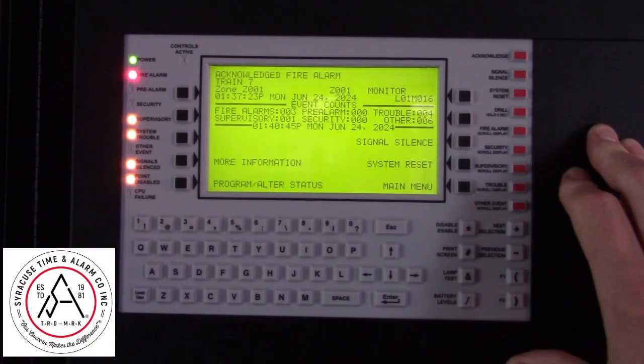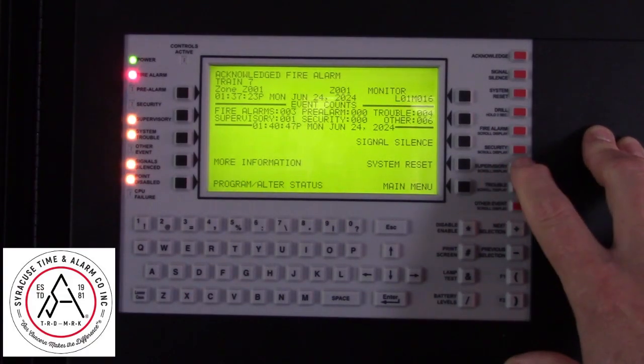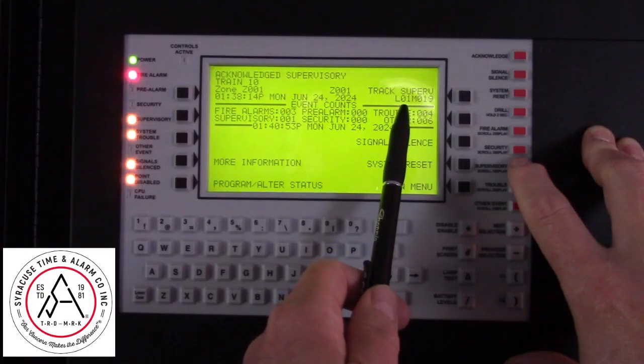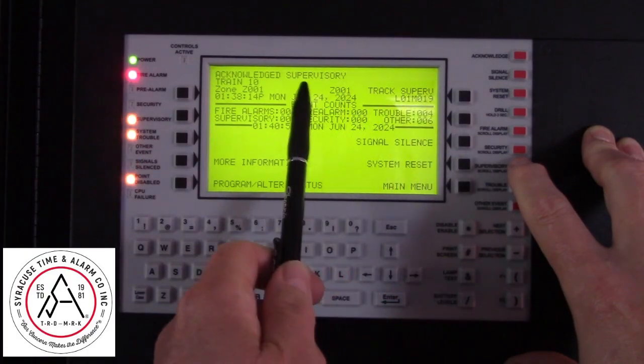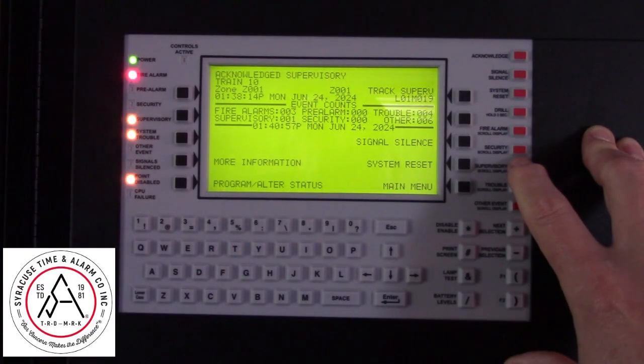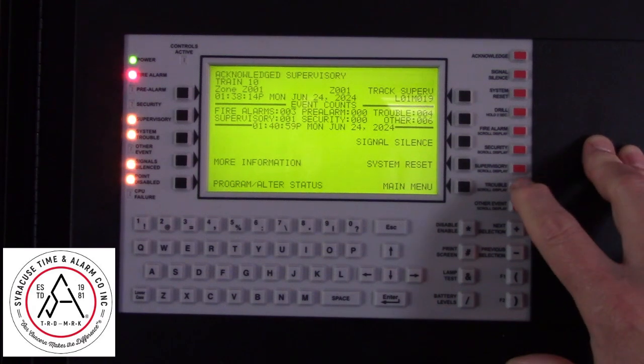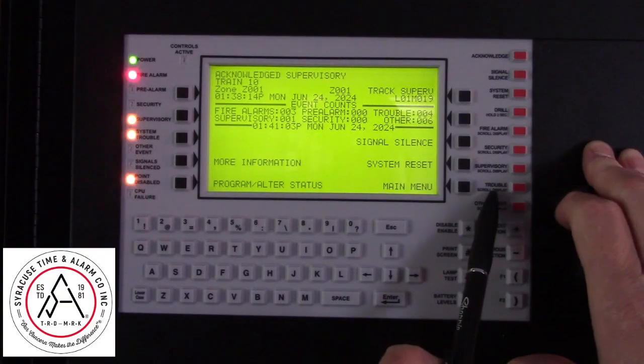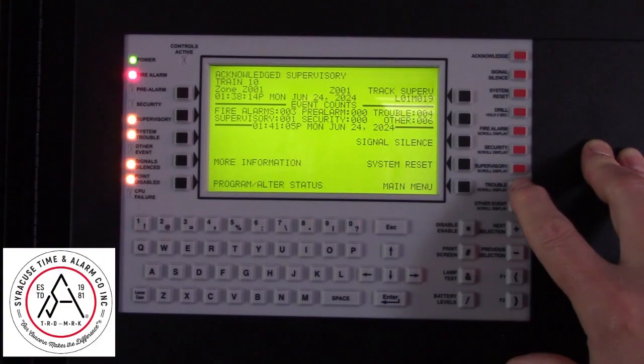For the supervisory events, press the supervisory scroll. This is Loop 1 Module 19 is currently in supervisory condition. To see what the trouble conditions are, press the trouble display button.